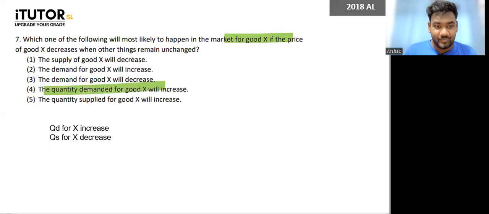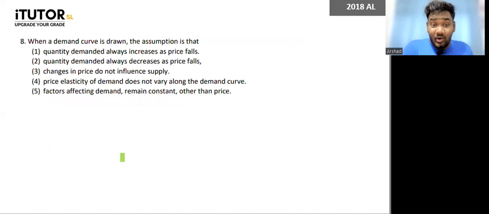Moving to the next. Question 8. When a demand curve is drawn, the assumption is that: quantity demanded always increases as price falls; quantity demanded always decreases as price falls; changes in price do not influence supply; price elasticity of demand does not vary along the demand curve; factors affecting demand remain constant other than price.